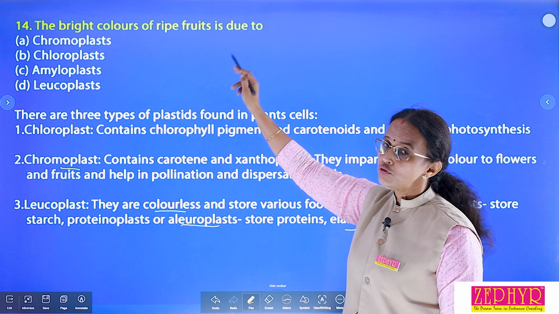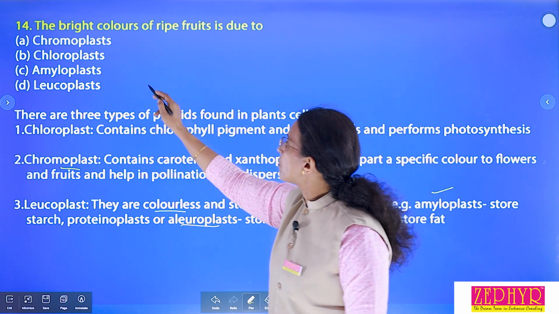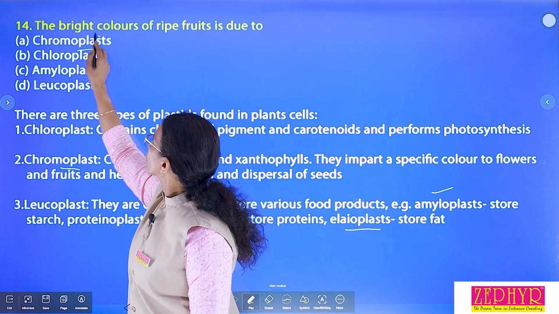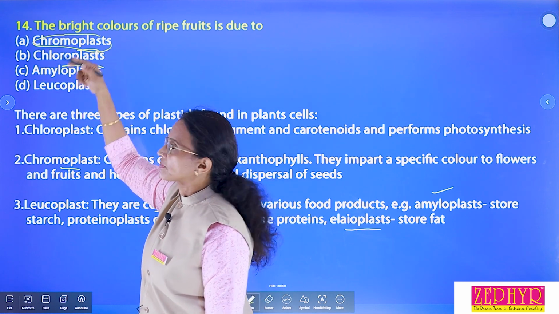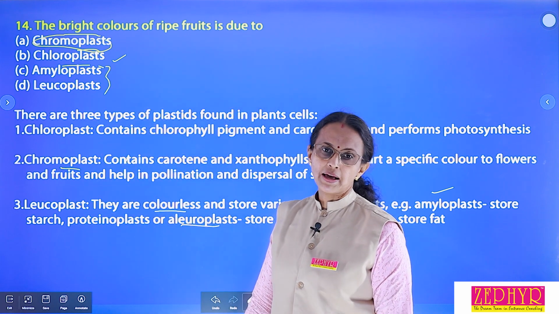Then what is the answer: which plastid gives the bright color of the ripened fruit? Answer is chromoplast. Chloroplast gives green color. These two are colorless plastids.